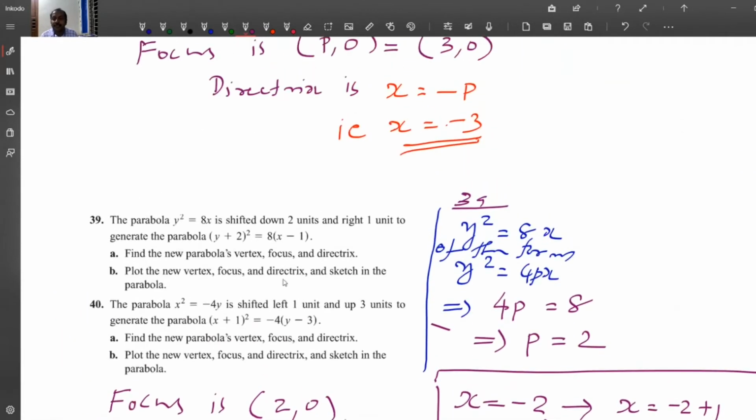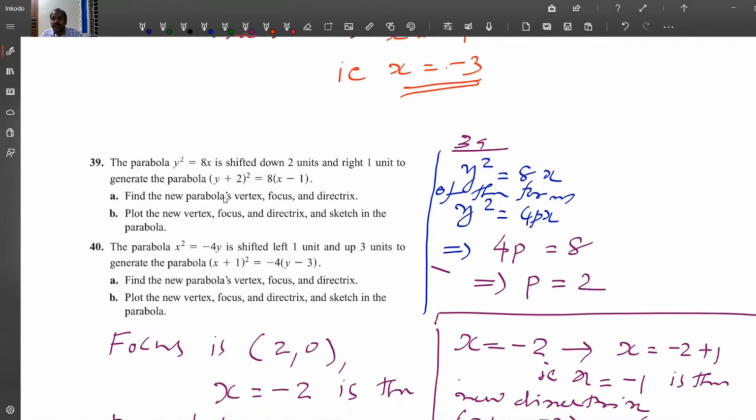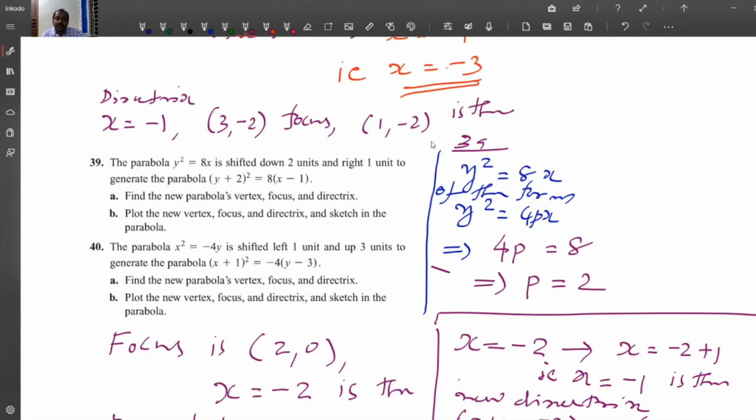So the answer to this question is: x equal to minus 1 is the directrix, (3, minus 2) is the focus, and (1, minus 2) is the vertex.